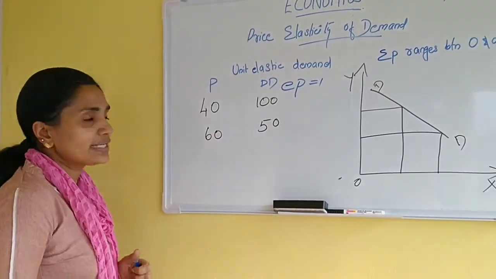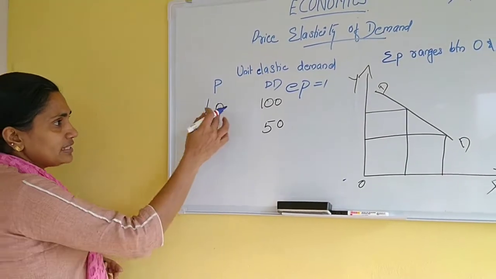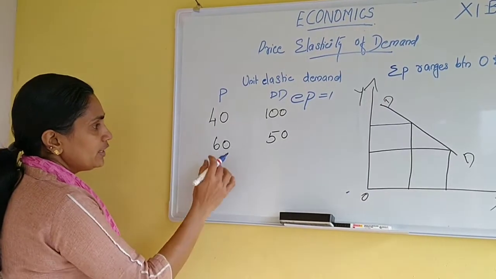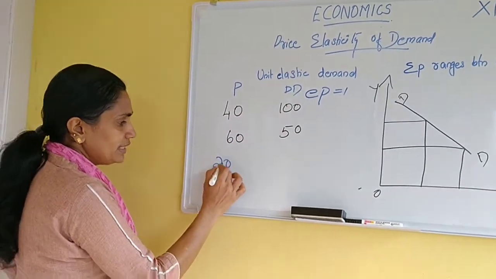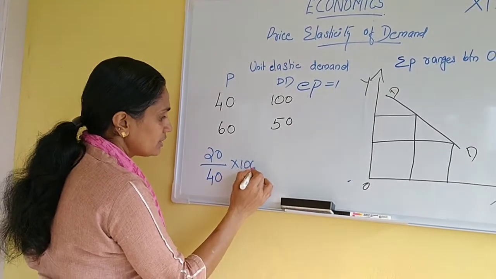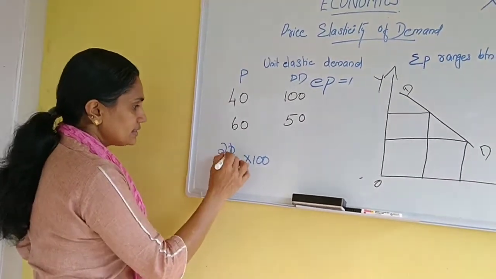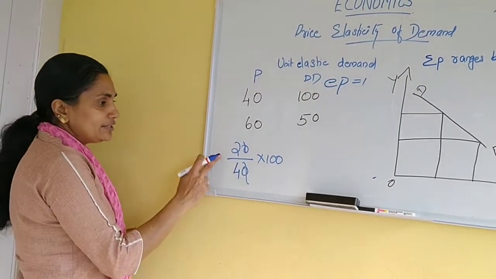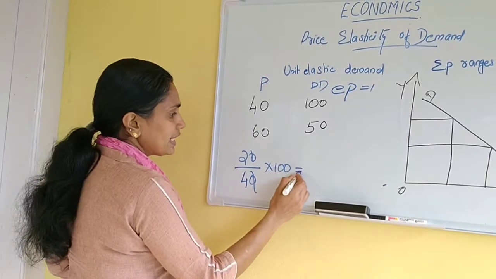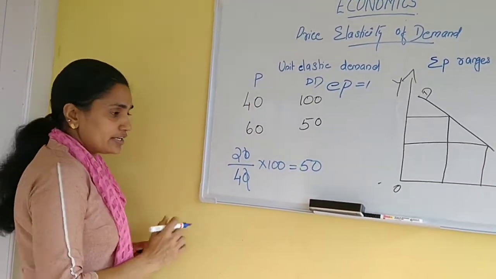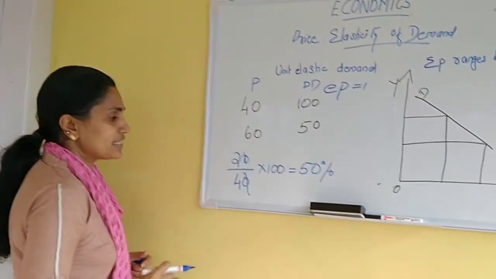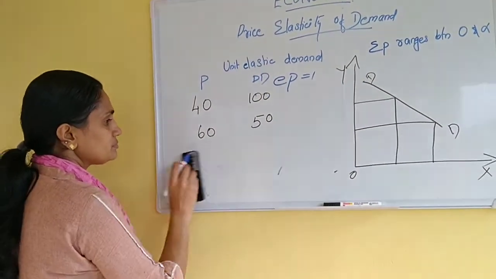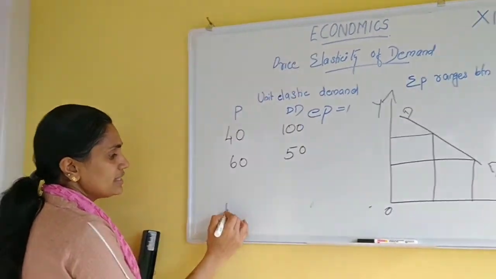We can calculate and see the percentage change. What is the percentage change in price? How can we calculate it? Actual price is 40. The difference between these prices is 20, into 100 to convert into percentage. Cancel this and cancel this. It is easy. Then we will get 50, isn't it? 50%. What about quantity? Actual quantity is 100.